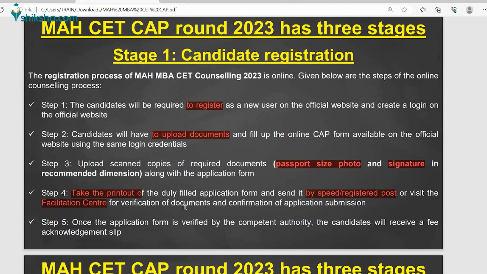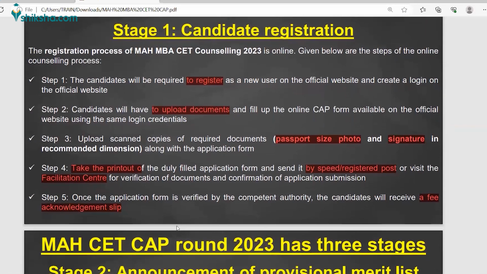So once this is done, the application form is verified by the competent authority. The authorities are designated by the state government, and the candidate will receive a fee acknowledgement slip, right? So once your documents are in place and everything is fine, you will be getting a fee acknowledgement slip. So this means you are called for finalizing the admission, because you are getting an application fee slip, right?